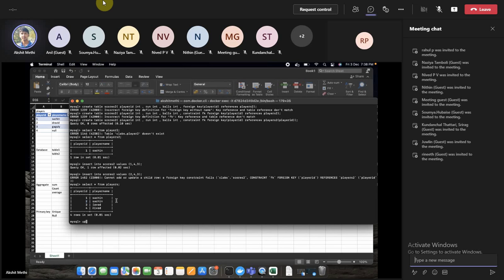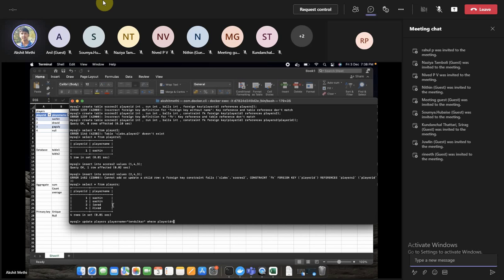So we can update a row by saying update the players table, the value where the player name to be, we are saying Tendulkar, where my player ID is 2.